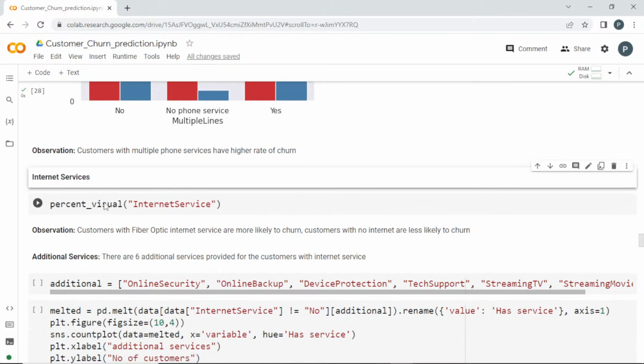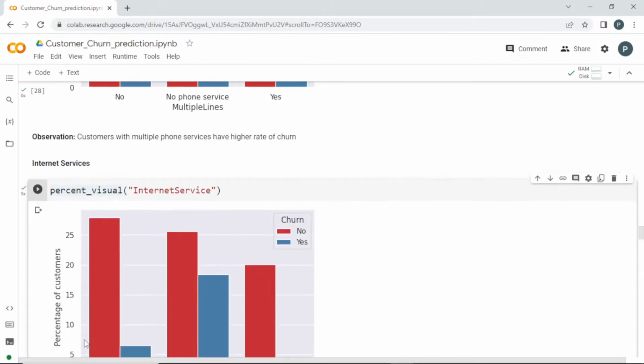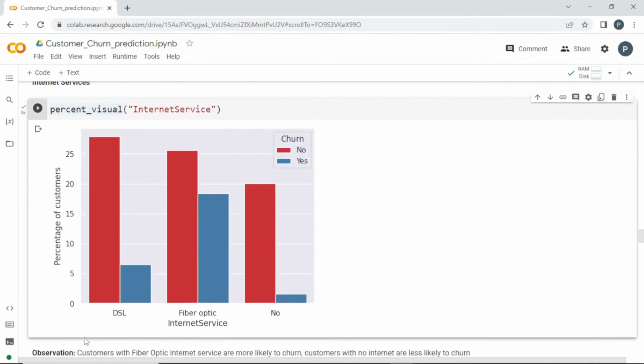And next will be internet service. I'll pass this percent underscore visual. So what can you analyze from this one? There are actually two things. One is DSL, which is a type of internet service. This is fiber optic, which is also a type of internet service. Some people don't have internet service adopted.